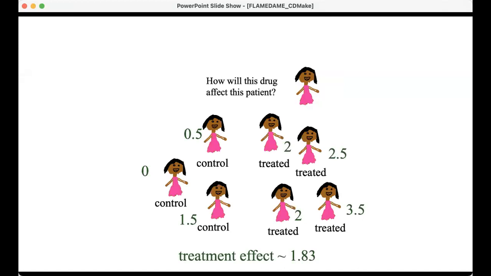Now, matching is a well-known way of handling problems like these. It dates back to the beginning of causal inference, and it's great for a bunch of reasons, like it's non-parametric, which means it can predict really well. It's interpretable, so the doctors can look at the match group and do a kind of chart review, like, do I agree that these are a good match group? This is a good way to estimate. And then, if you have lots of match groups, you can smooth the estimates out afterward. This kind of matching technique for causal inference is like an all-powerful technique for interpretable causal inference. I can't even think of a better type of technique for interpretable causal inference, to be honest.